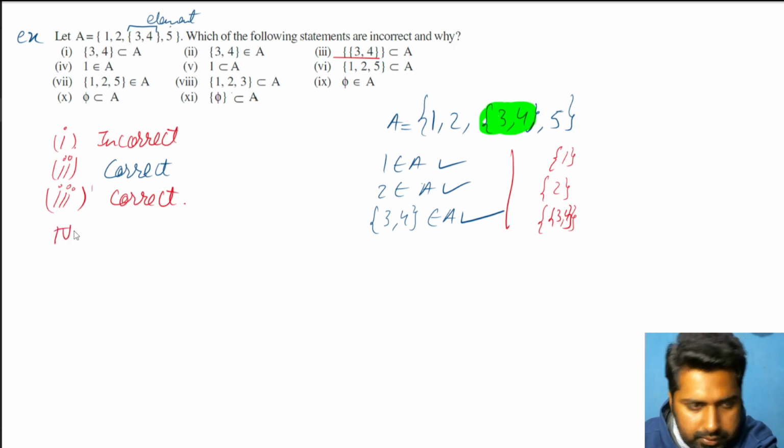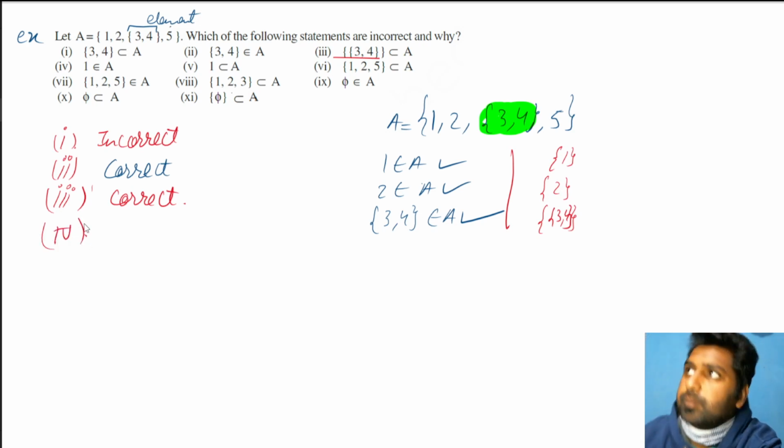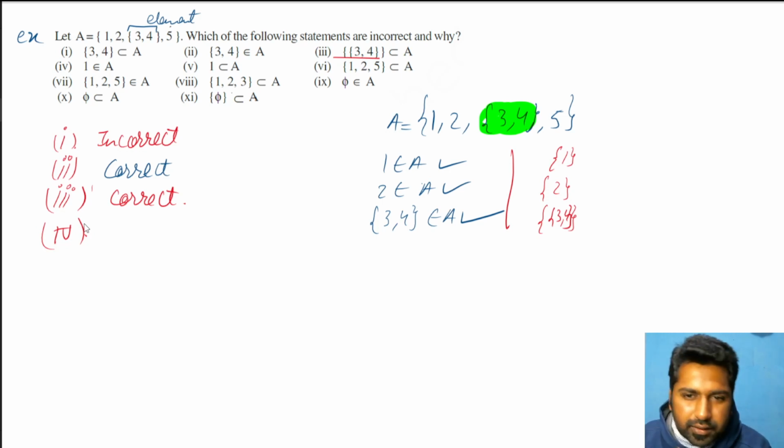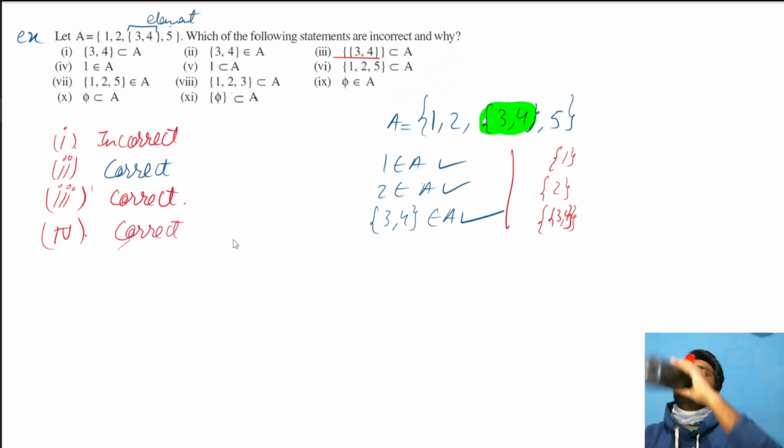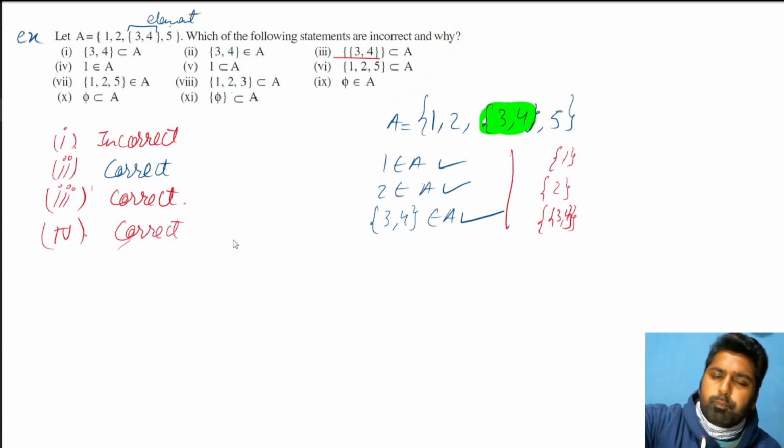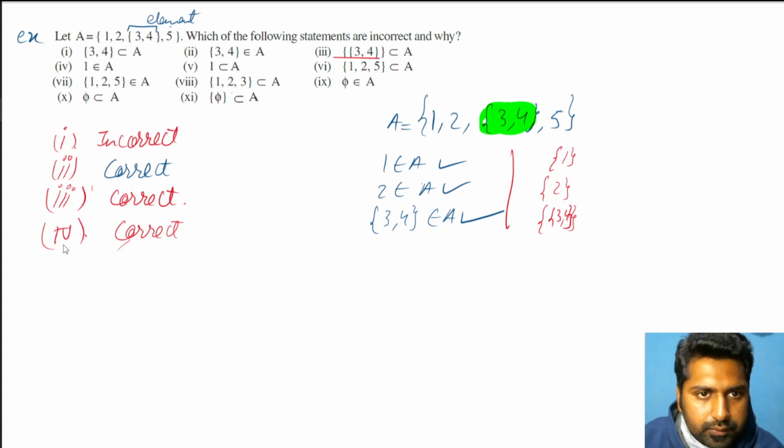Fourth one. Try to think fourth one. I think fourth one I've written here. 1 belongs to it. So that is correct. Fifth one, if fourth one is correct, I'm pretty sure you are able to understand that 1 is not a subset unless and until we put a curly bracket. So element cannot be a subset. So fifth one is incorrect.